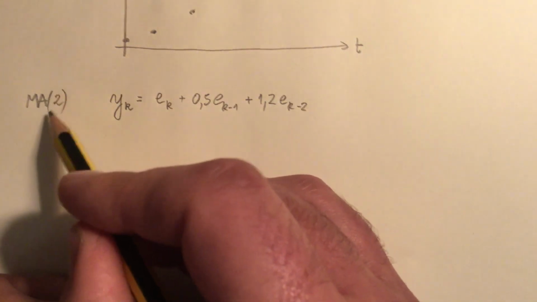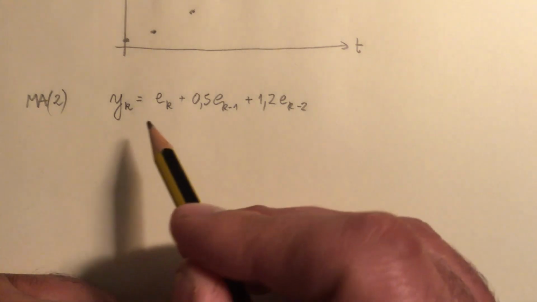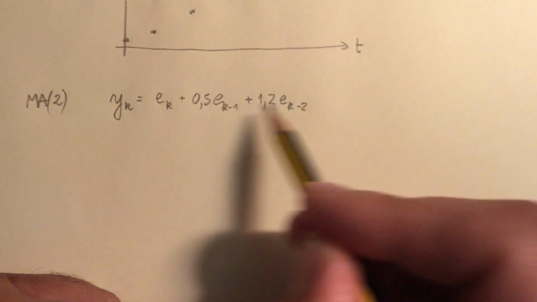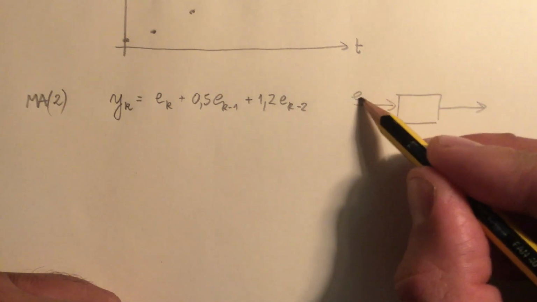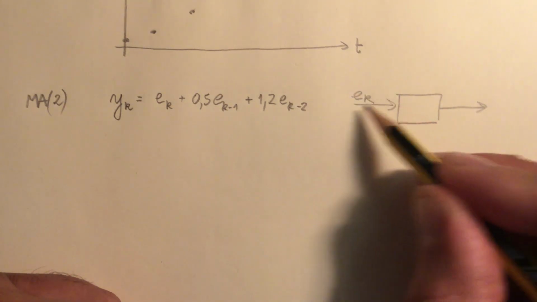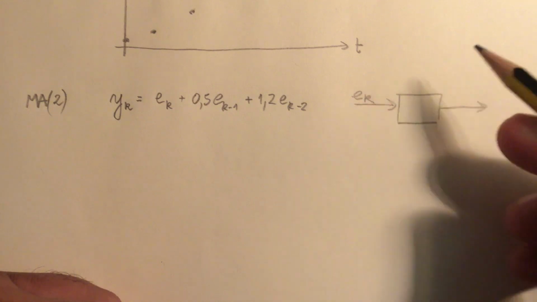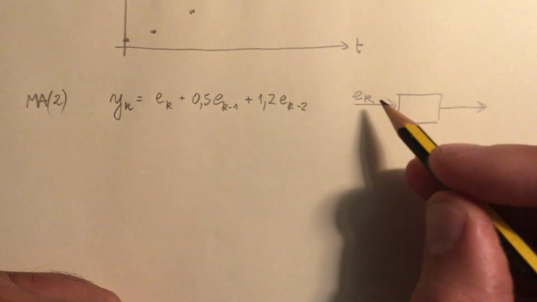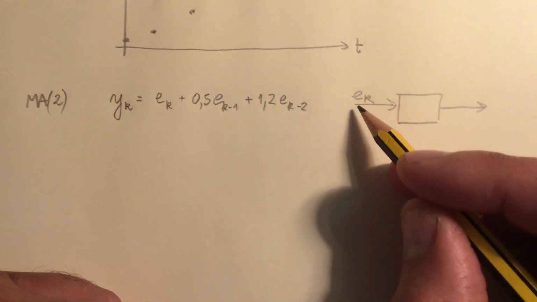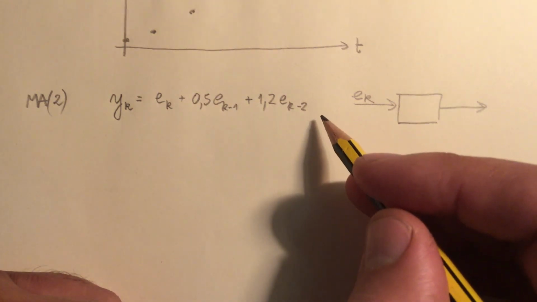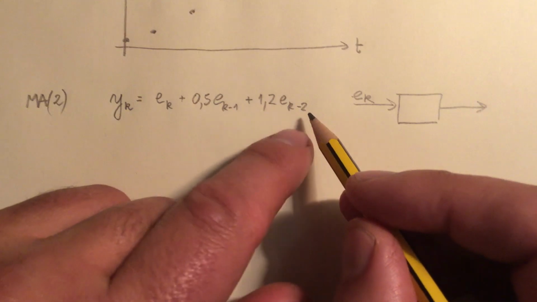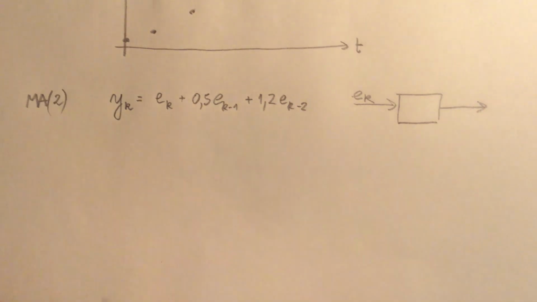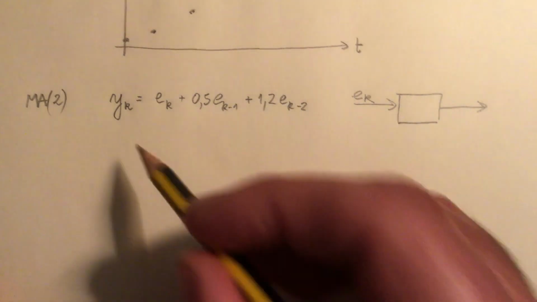It doesn't matter the order of the model. If e of k is an impulse, of course, we usually presume that this input, being an error, being an unknown input, is normally distributed, but presuming that it is an impulse, well then, after 2 sample times, the output will be 0.